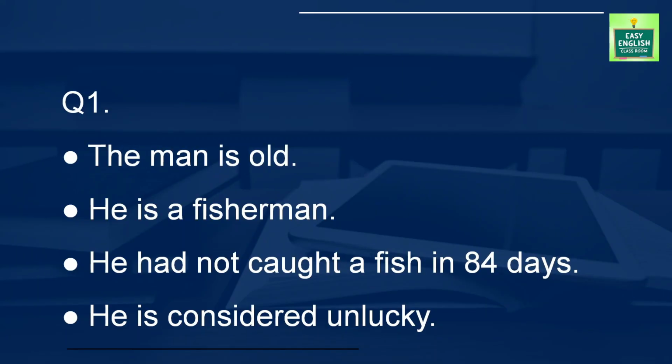Now, if we look at the answers, the findings are: the man is old, he is a fisherman, he had not caught a fish in 84 days, he is considered unlucky. And we can easily get 4 out of 4 just finding out these statements. When we are going to write down these statements, we are going to start with a capital letter and definitely we are going to end with full stops.